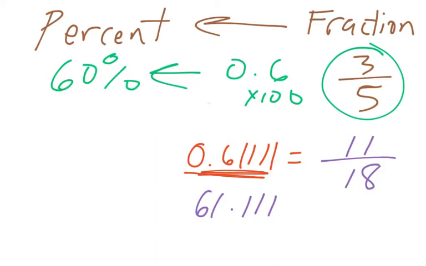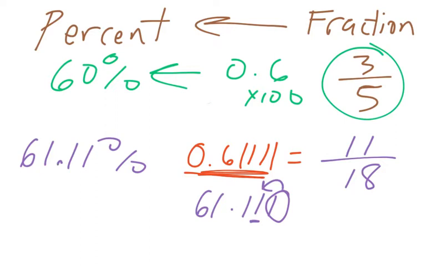So now we'll round that. In our class, remember, we always round to the hundredths place. So we look at the thousandths place, and we keep that the same. So we get 61.11% if we round to the nearest hundredths place. So if your decimal doesn't terminate, leave it in your calculator window, multiply it by 100, and then you can round that final answer to the nearest hundredth.